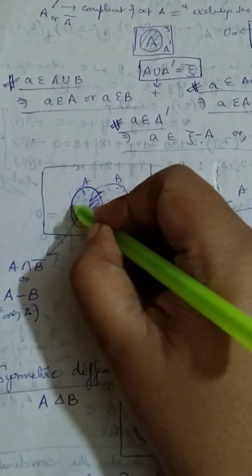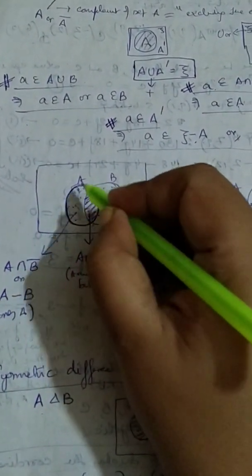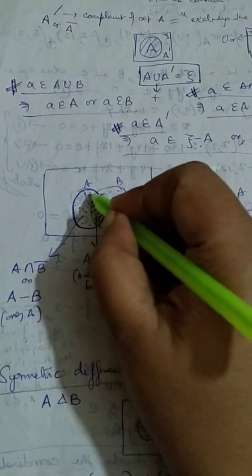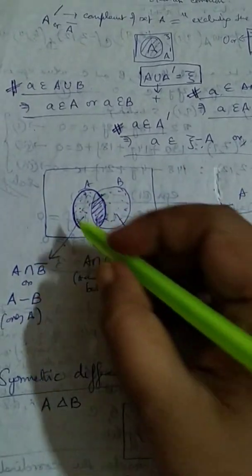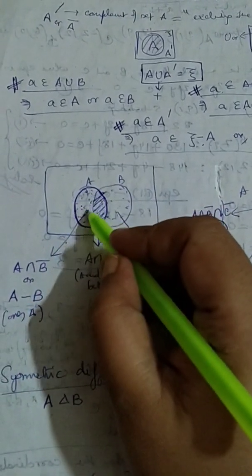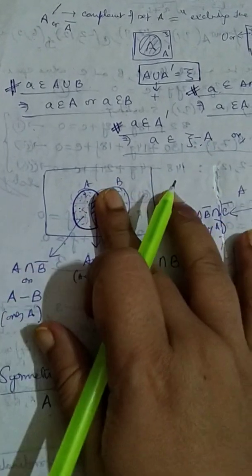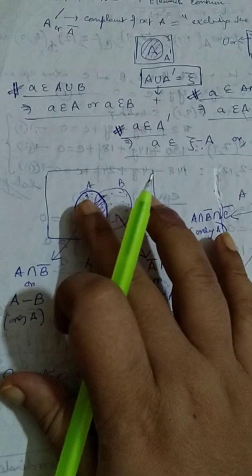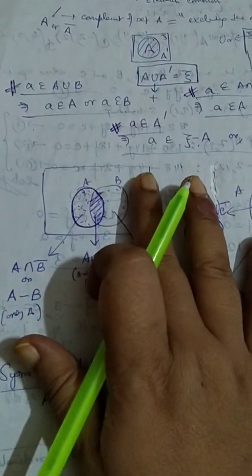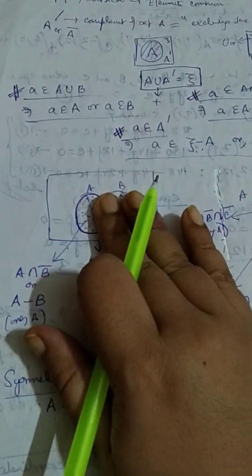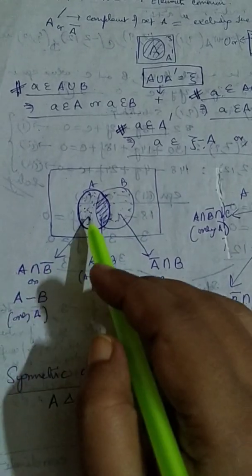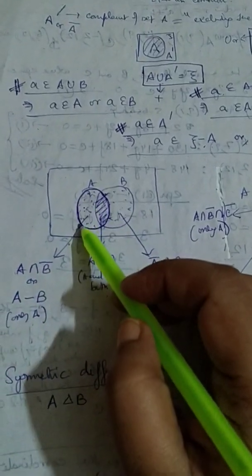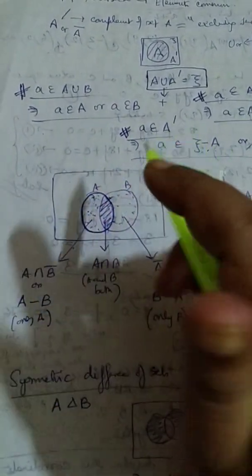Whereas for this portion over here, this set where you have dots, this portion represented by dots will contain elements which are in A but not in B. If there are elements which are in B, those are actually excluded. So therefore this represents a region which is common to A and B prime, because B prime means what?